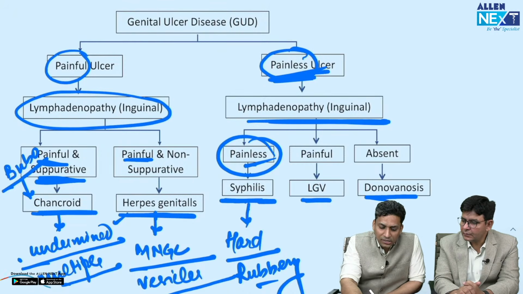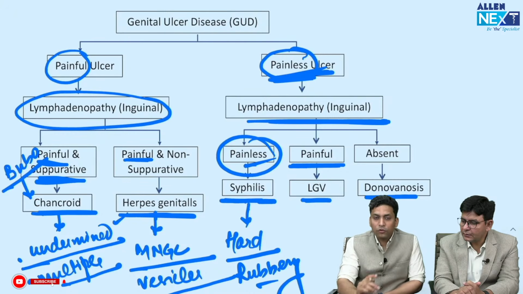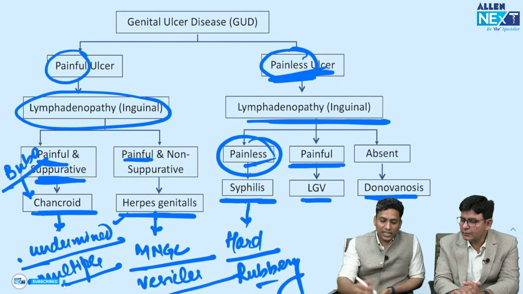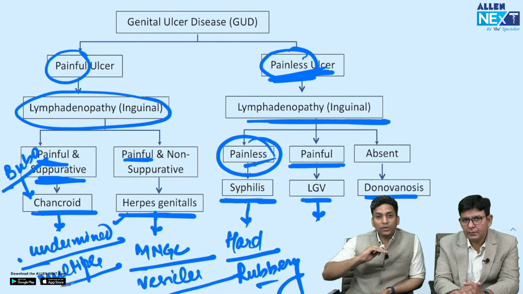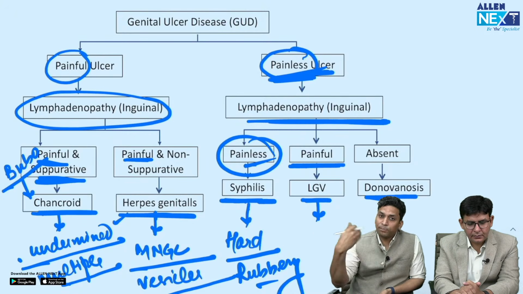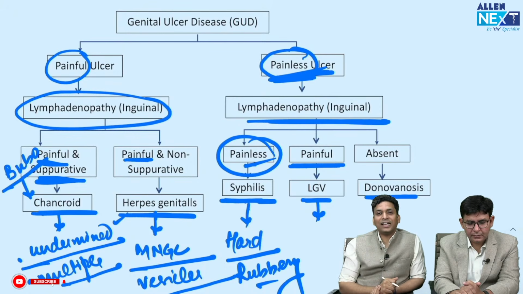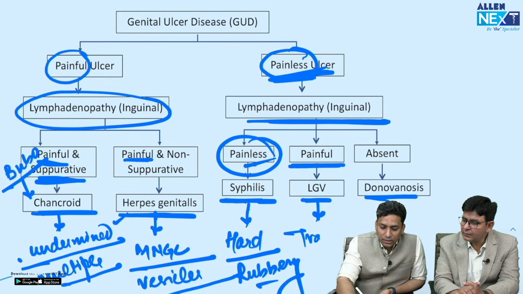Now if the genital ulcer is painless and the lymph nodes are painful, then it is LGV. So generally unilateral painful lymphadenopathy is seen. So unilateral tender lymphadenopathy with painless genital ulcers. And remember that the genital ulcers of LGV are transient.